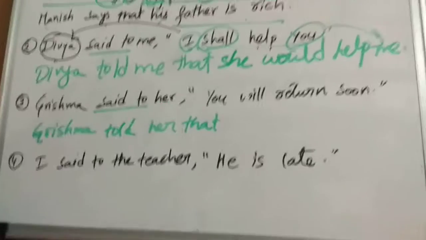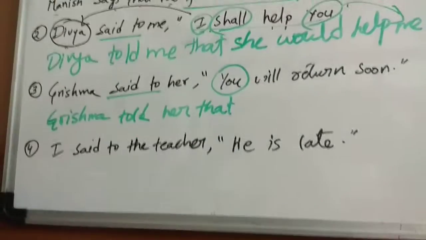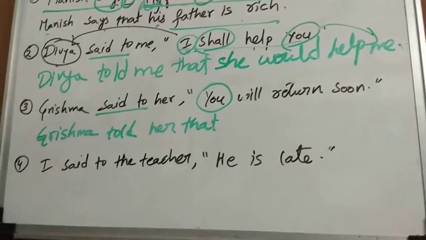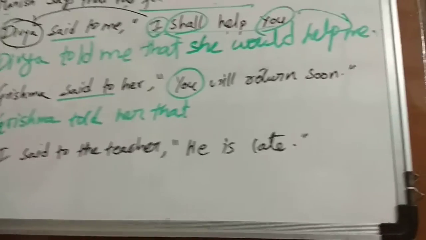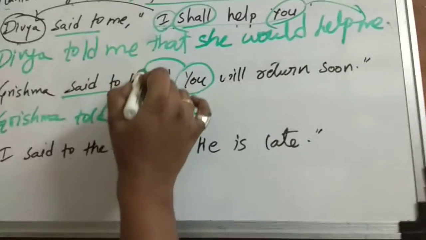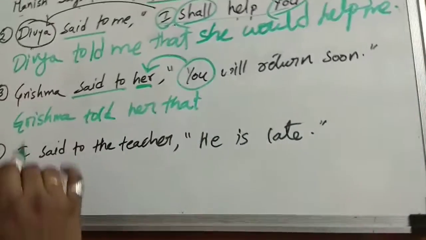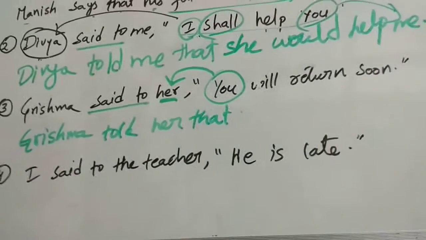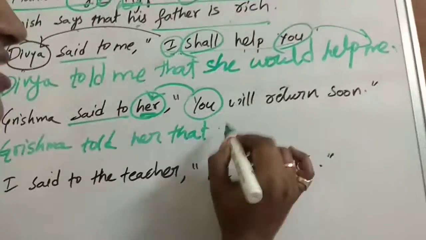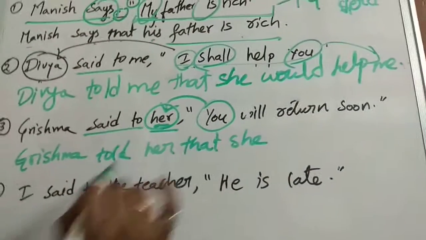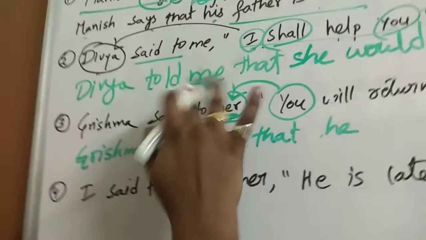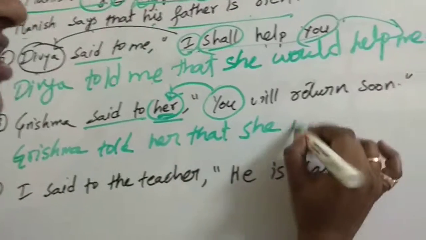Now, whenever the pronoun is a second person, "you" or "yourself," in the reported speech, that will change according to the object of the reporting verb. Now what is the object? Her. Grishma told her that, "you" will change into what? She would return soon. Now this will change into "she." If it were "him," then it changes into "he." But here it is "her," so it changed into "she." She would.